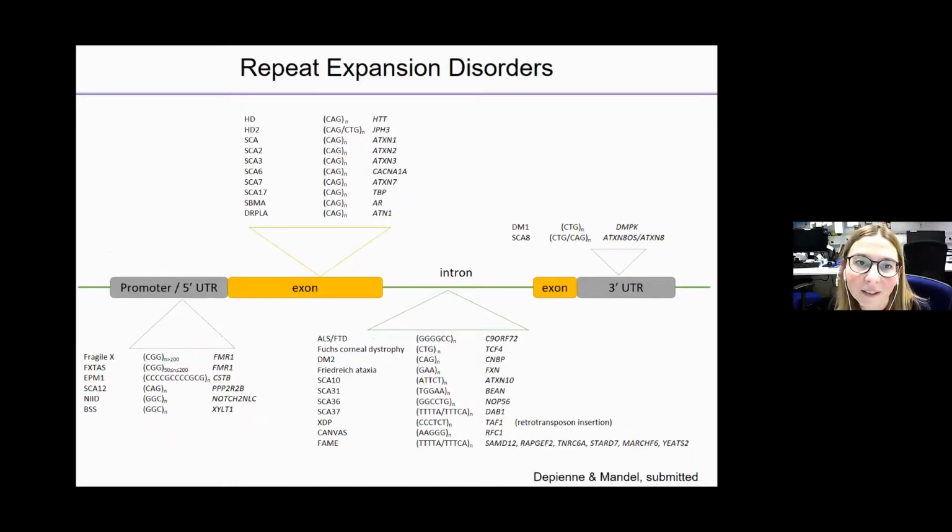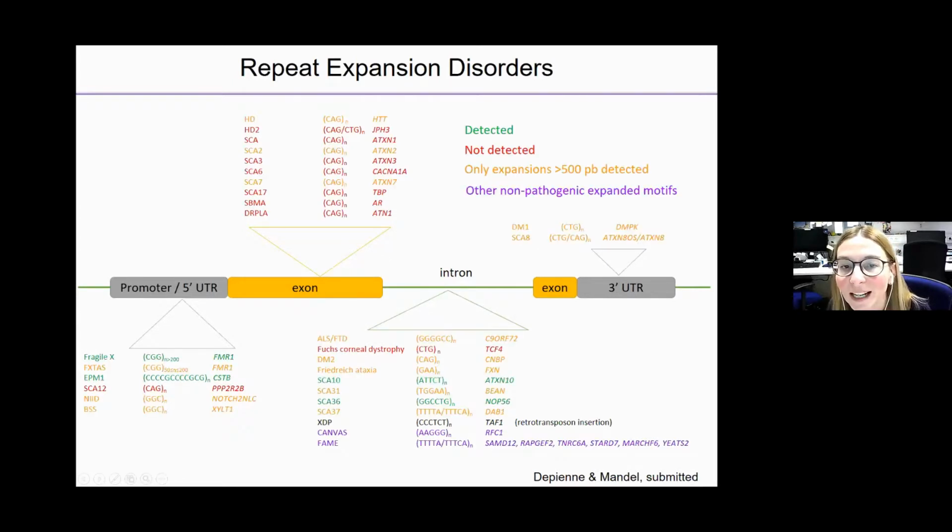And this is an overview of the repeat expansion disorders. To highlight the ones that could be detected by the technique, they are the ones in green. These would be for sure detected because they are above the threshold for detection. The orange ones could be detected if they are large enough, but some of them could be missed because they would be too small, and the red ones would not be detected.